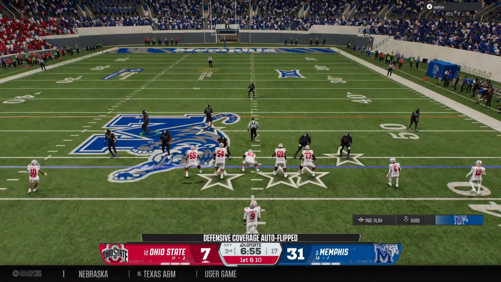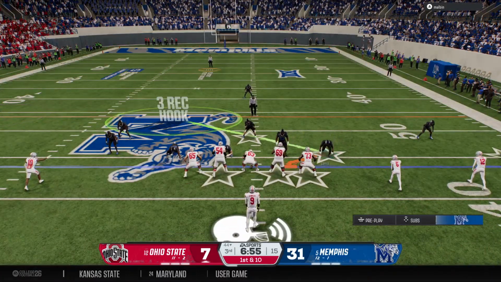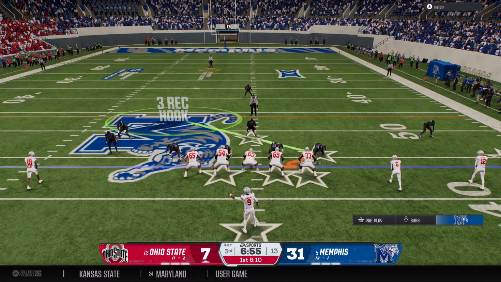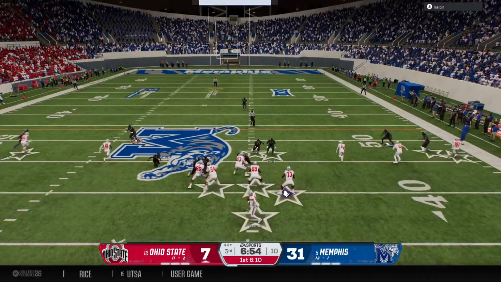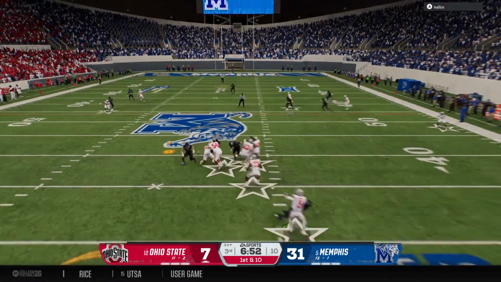Okay, here comes the Ohio State offense back on the field. After falling way behind in the first half, they need to find a spark right now to cut into this big lead. They'll come out throwing here to start the drive.